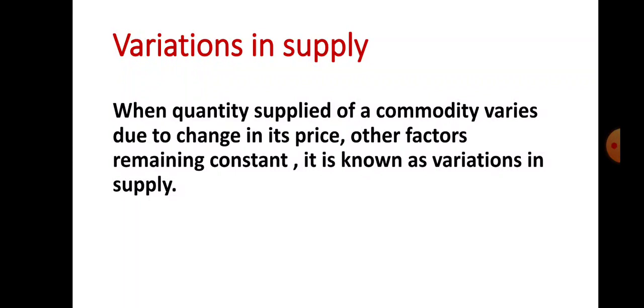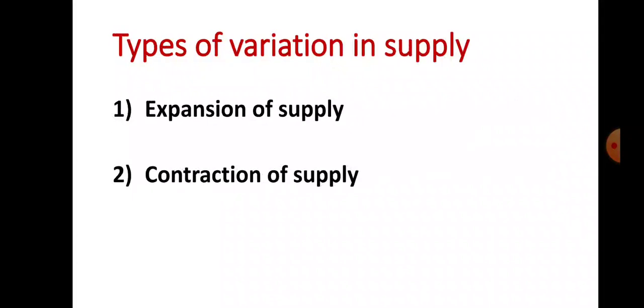When quantity supplied of a commodity varies due to change in its price, other factors remaining constant, it is known as variation in supply. Or in other words, when quantity supplied of a commodity changes due to change in price factor alone and other factors remaining constant, it is known as variation in supply. There are two types of variation in supply: expansion of supply, and contraction of supply.